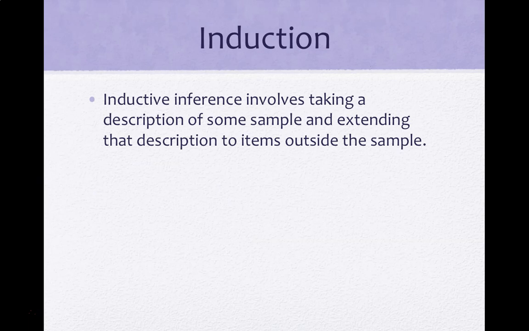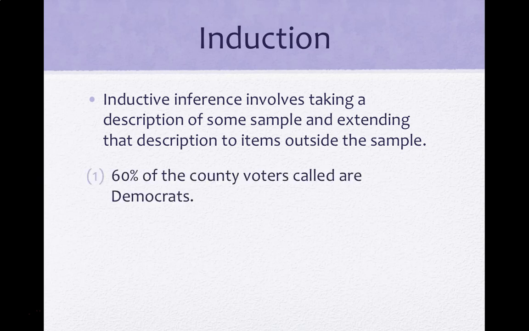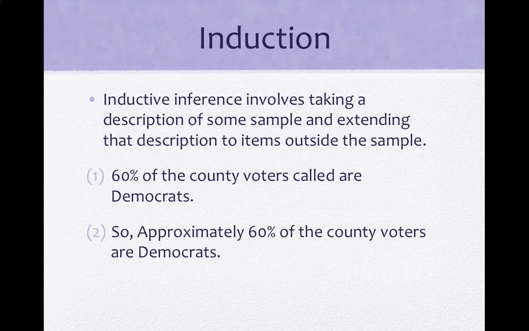Inductive inferences involve taking a description of something that you're sampling and extending that description to the items outside the sample. So, 60% of the county voters called are Democrats. So therefore, approximately 60% of the county voters are Democrats. So notice that you move from the things that you're sampling to make a conclusion about the outside world or things not included in your sample.